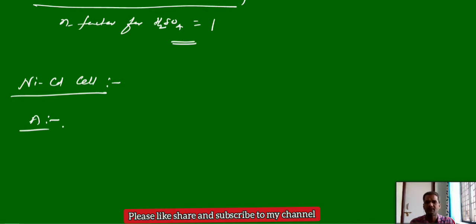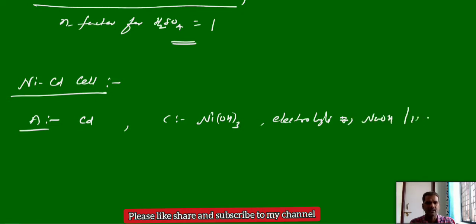The anode is cadmium, and the cathode is nickel in the plus oxidation state, that is nickel hydroxide. For the electrolyte, you can use either sodium hydroxide or potassium hydroxide. This is the electrolyte in the nickel cadmium cell.